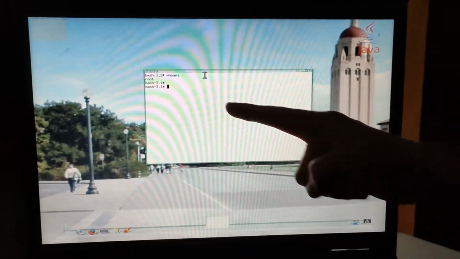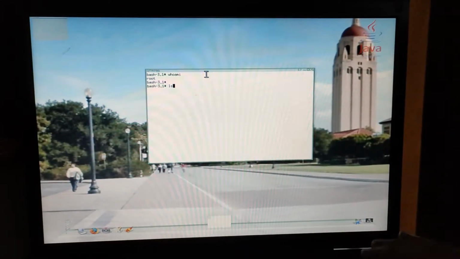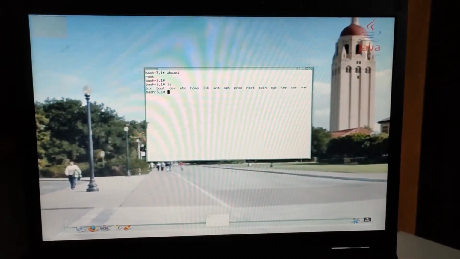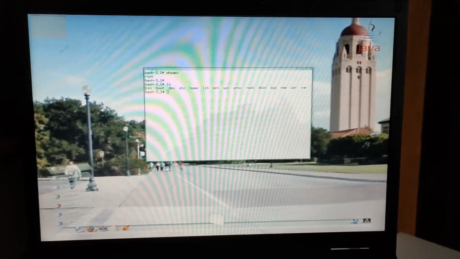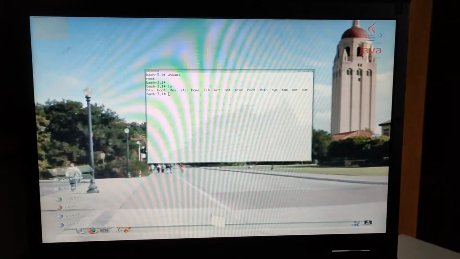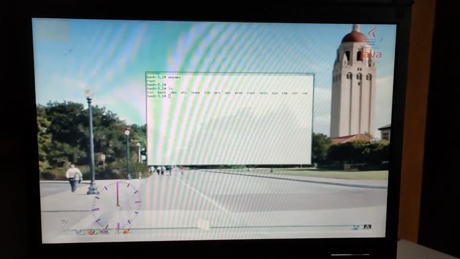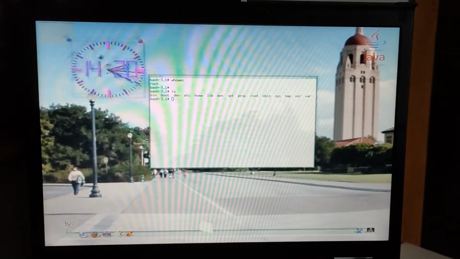We are root user. There are the Linux directories. There are many demos of 3D effects. For example, in utilities, there is this 3D clock.